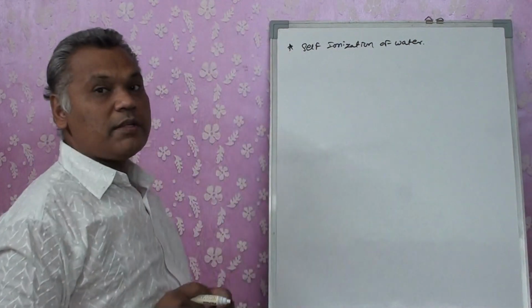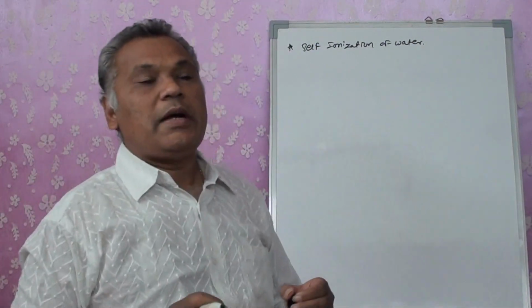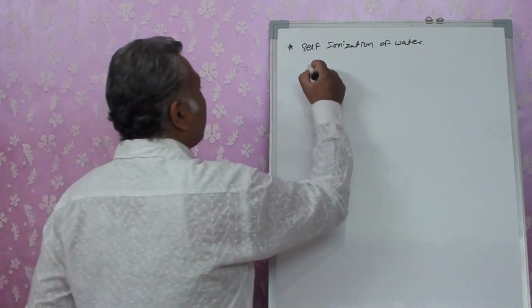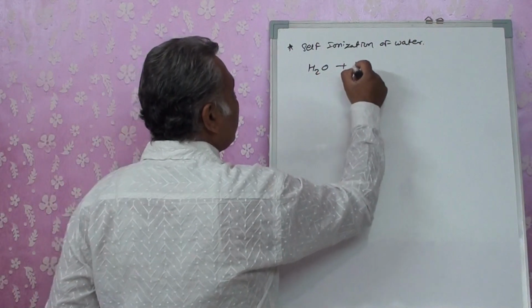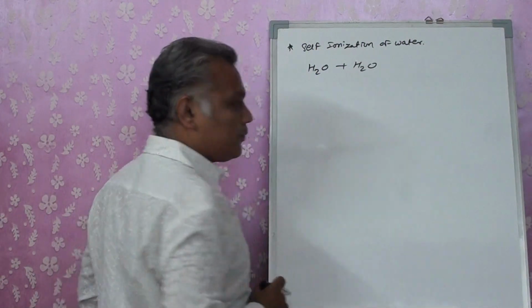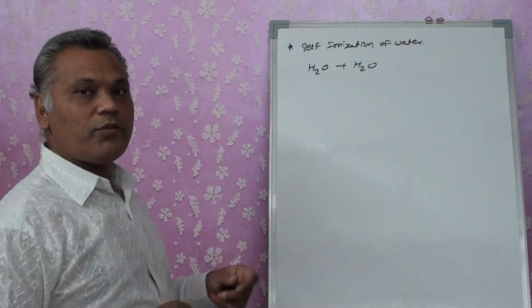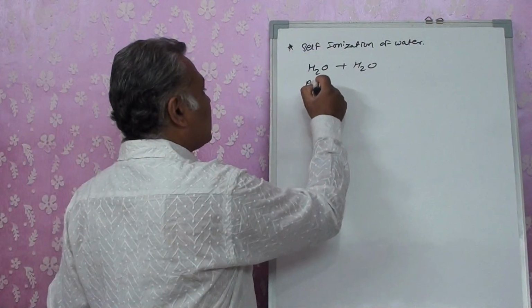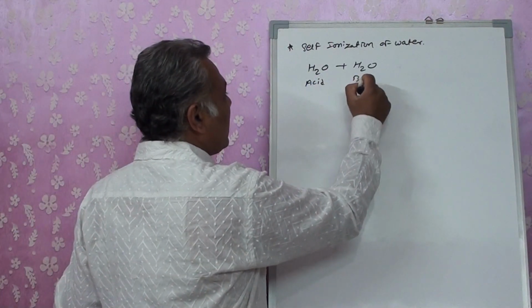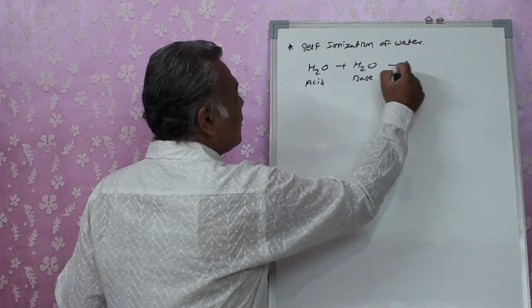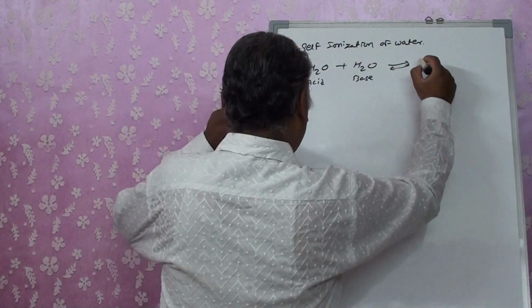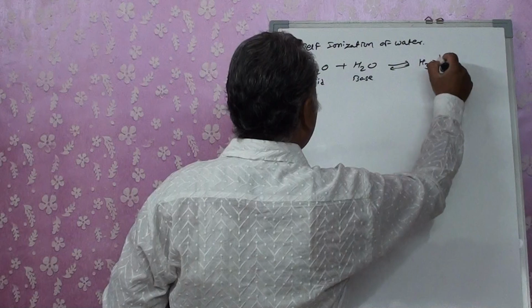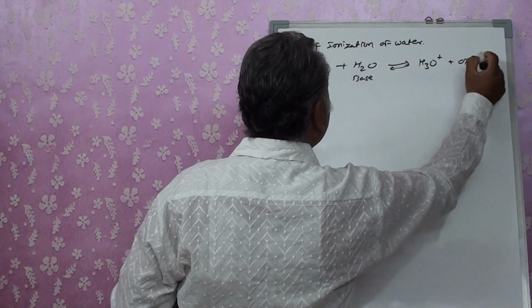Now why do we call it self-ionization? Because H2O can act as an acid as well as a base. So H2O reacts with H2O, the same water reacts with water. One molecule will act as an acid, another reacts as a base. On ionization, they produce H3O+ and OH-.